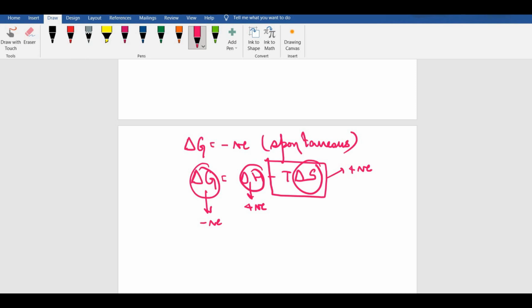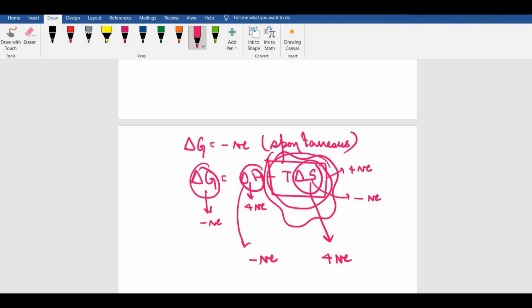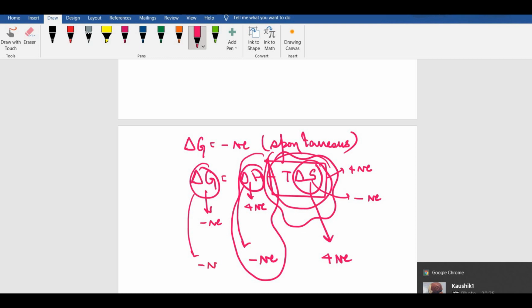incorrect. Why? Because delta H is positive, fair enough. Delta S is negative in the second option. If it is negative, then the whole thing becomes positive. Then delta G again becomes positive, so option 2 is not correct. Option 3 will be the correct answer. Why? Because it says delta H has to be negative and delta S has to be positive. If delta S is positive, then the minus T delta S part is negative, and you also have a negative value here, so your overall delta G becomes negative, and that is the condition for spontaneity. So your option C would be the correct answer.